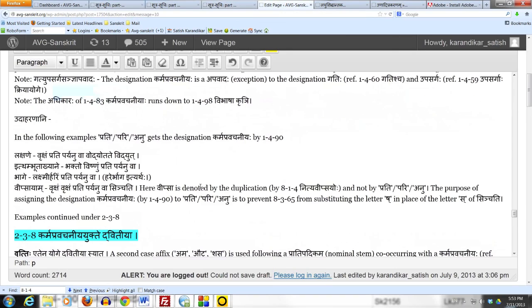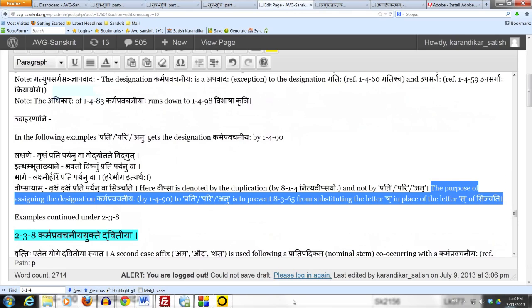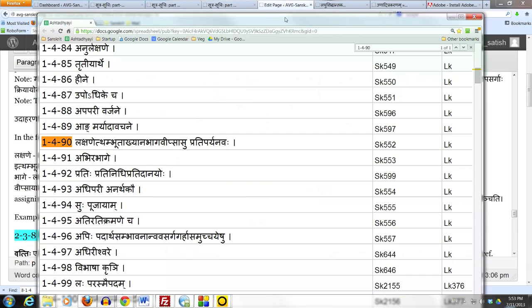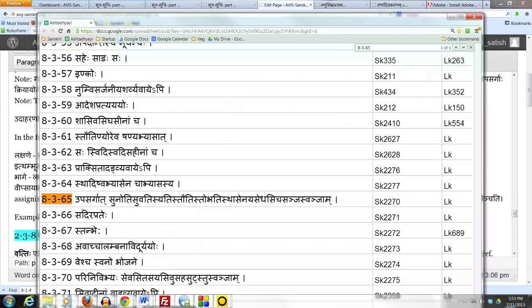Purpose of assigning the designation of karma pravachaniyaha in this last example is to prevent 8365 from substituting the murdanya letter sh in place of the dantya sa of sinchati, because 8365 requires an upasargaha to have the nimittam for the shatvam. And as we have already discussed, when a term gets the sanya karma pravachaniyaha, it excludes the designation of gatihi or upasargaha. 8365 cannot apply here.